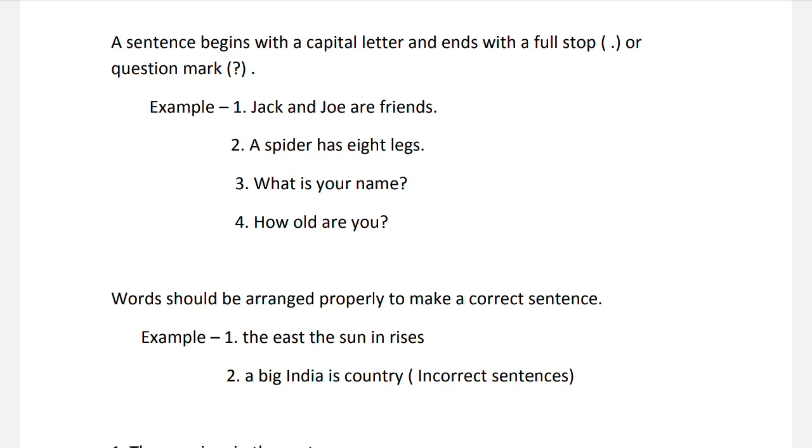And there are some sentences which ask questions. So, such question sentences should end with a question mark. For example, what is your name? So, here, the first letter W is in capital form and the sentence has ended with a question mark. How old are you? Here, the first letter is written in capital form and the sentence has ended with a question mark. So, a sentence begins with a capital letter and ends with a full stop or question mark.